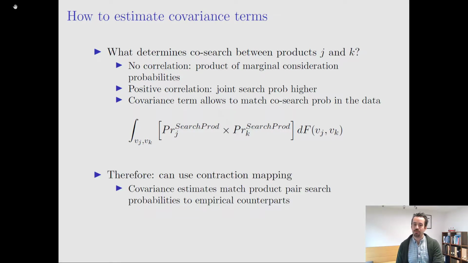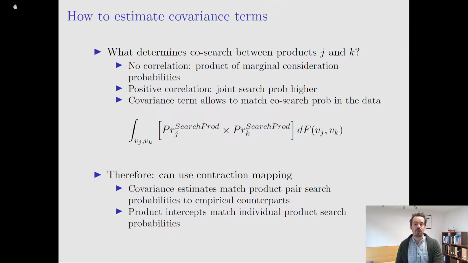And hence what we're able to do here is to essentially implement a contraction mapping in a very similar fashion to what we often do in demand models by matching market shares in terms of purchases to the empirical counterparts. Here we're going to match product search probabilities to the empirical counterparts, and the object in terms of model primitives that are driving the matching between those empirical constructs and the model equivalents are those covariance terms.